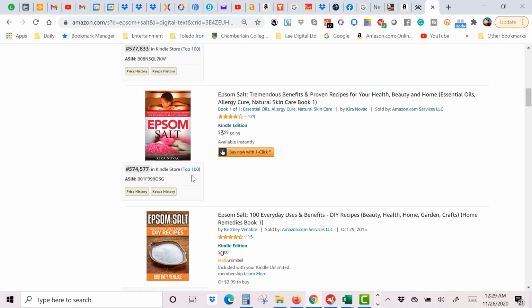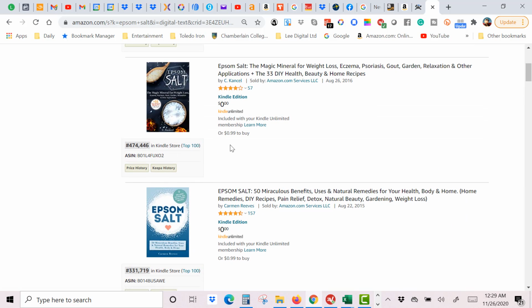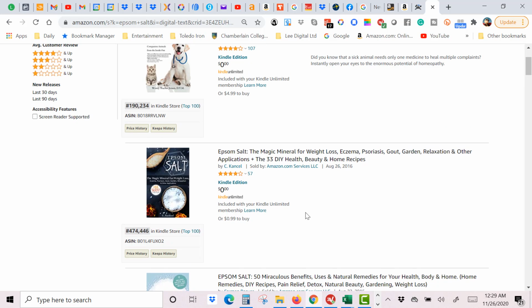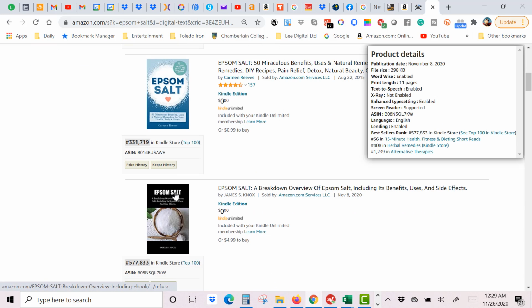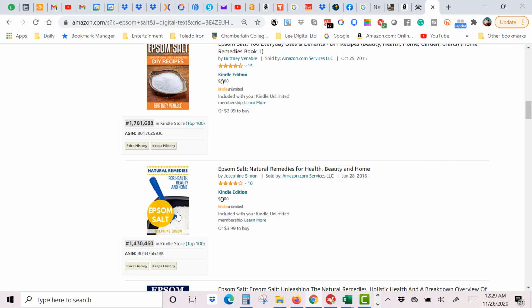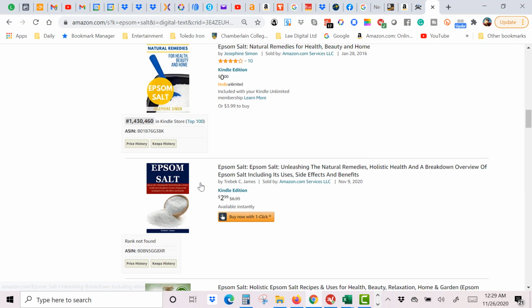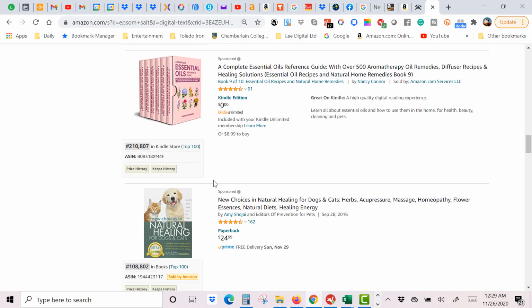These are all half a million, 500,000, 300,000. These books are making money because they're from 2015. Imagine publishing a book in 2015 and it's still generating sales for you every month. This is selling every month. Remember, the BSR is updated every hour. So if it's not in like the 2 million, this maybe has one sale per month, something like that. But if it's below 1 million, it's making money.